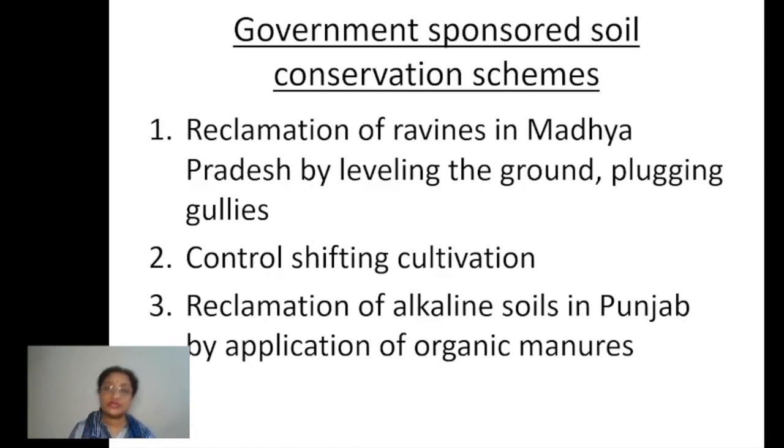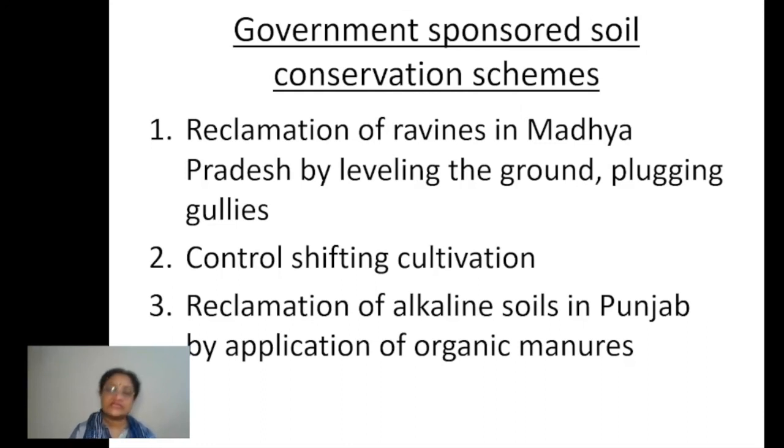Now, to reduce the soil erosion, one step taken by the government is that shifting cultivation has been banned, legally, in those areas, right? So to some extent, in whatever areas it was being practiced, it has now been reduced to a great extent.